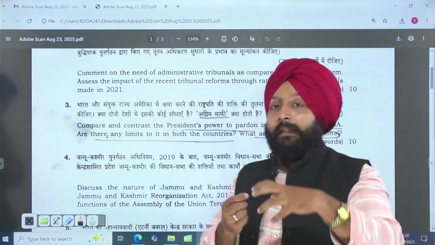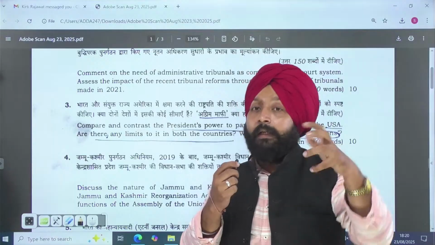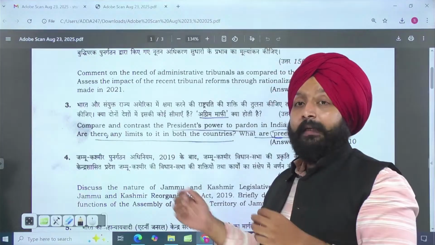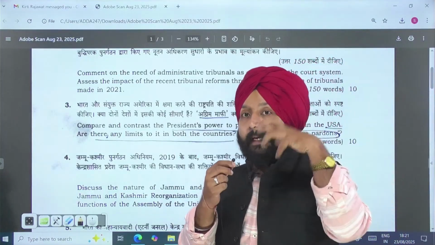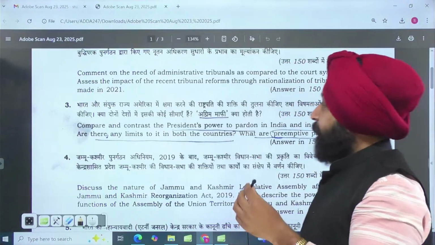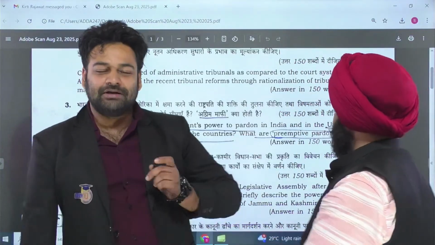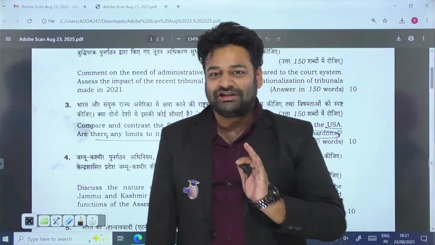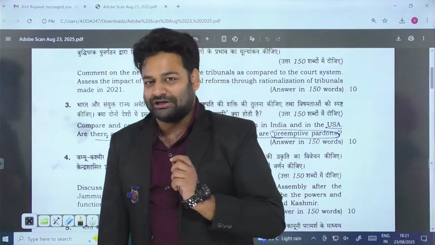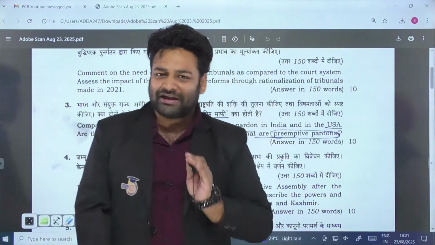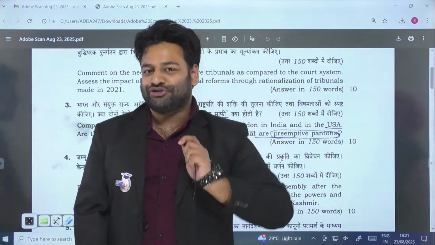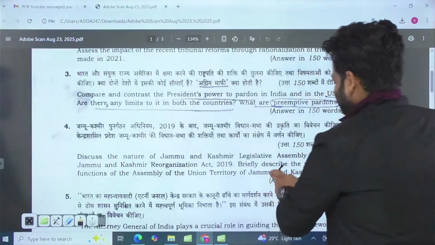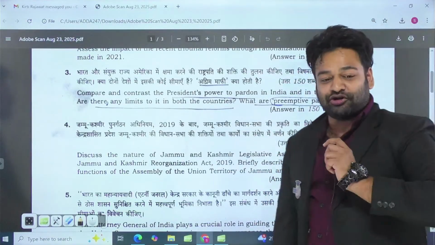Sometimes they can ask you the similarity between India's parliamentary democracy and UK's parliamentary democracy, and in later questions they also ask a comparison between India's system and America's system. This is the comparison part, and now we have got a bit of a rigid section here as well that we generally haven't experienced: asking questions directly from the core of the state constitution, state assembly, as we have here. That is question number 4. Discuss the nature of Jammu and Kashmir Legislative Assembly after the Jammu and Kashmir Reorganization Act of 2019.